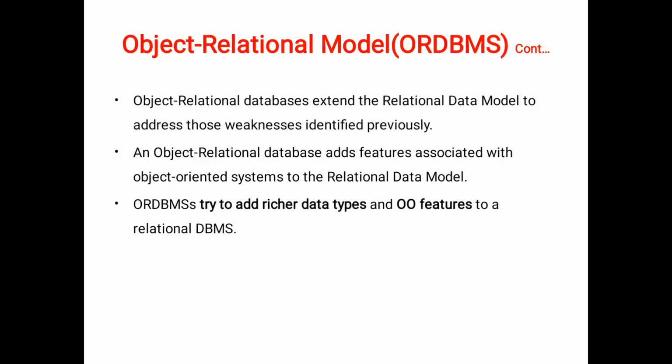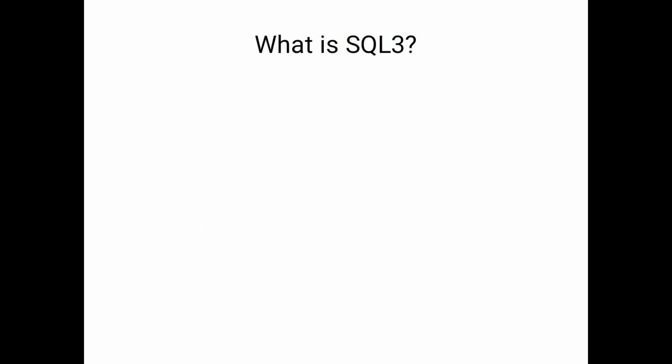So ORDBMS tries to add richer data types. By this we can address the weaknesses identified in the relational database management systems, and simply put, it is an extension of SQL.